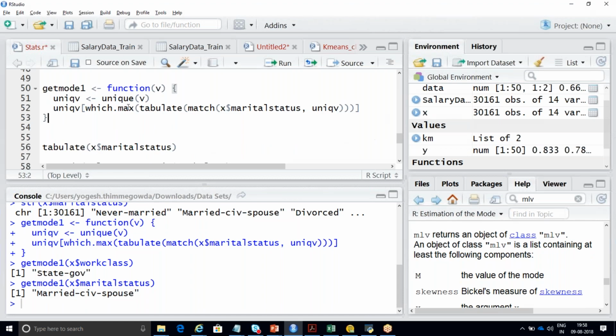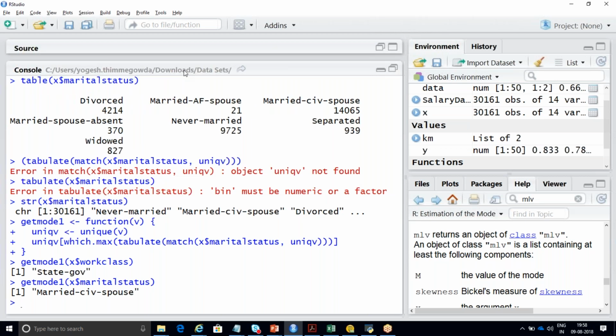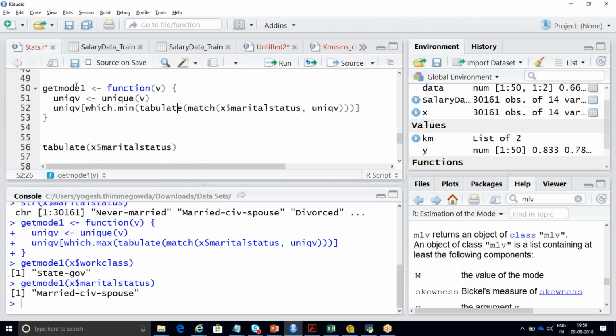So if I change this max function to min, what should be your answer? See the data and tell me, if I run it as which dot min instead of max, what should be your answer? The least one will come. 827, 21. No, 21, because after that is AF spouse. I don't know what it is. Okay, so married AF spouse. So let me try to take it out with respect to min.